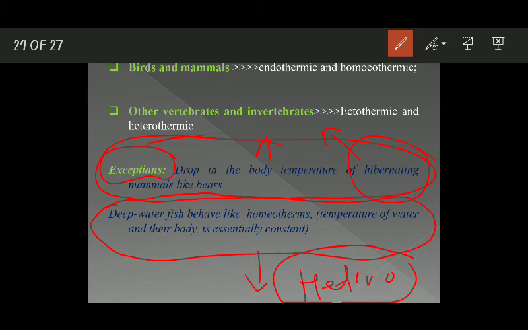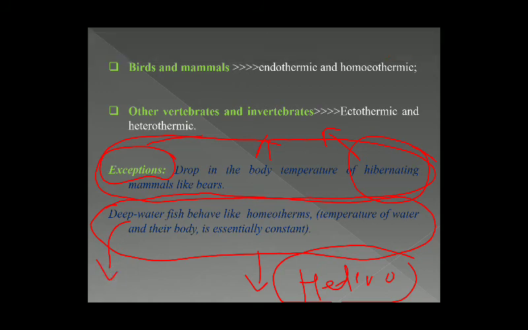And the body temperature of the fish is similar to that of the water temperature. That means the body temperature of these fishes never changes. The deep water fishes, their body temperature remains constant all the time. Okay. These are two important exceptions. One, decrease in the body temperature of hibernating bears during winter, and the deep water fishes, their body temperature remains constant all the time.